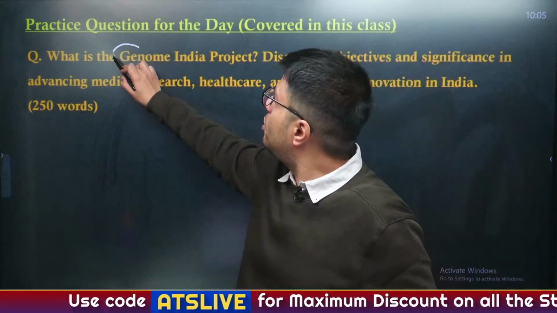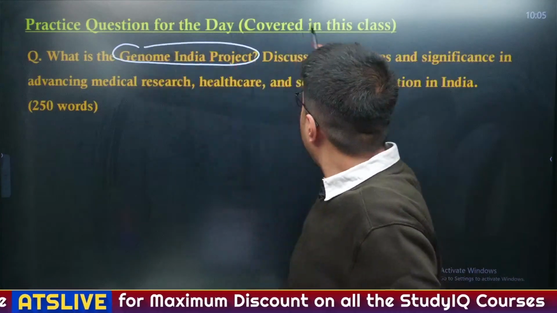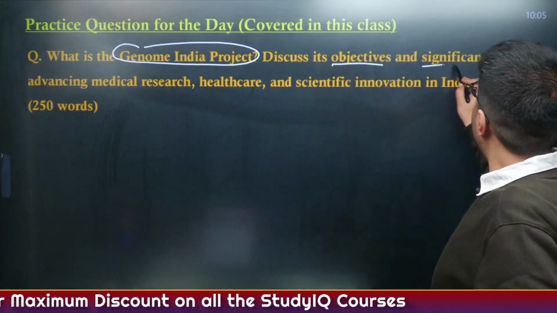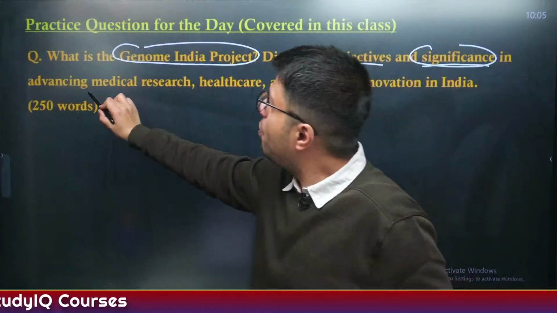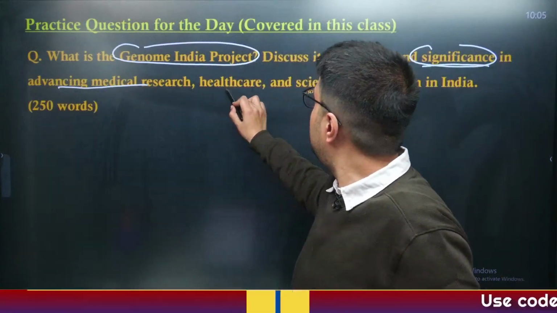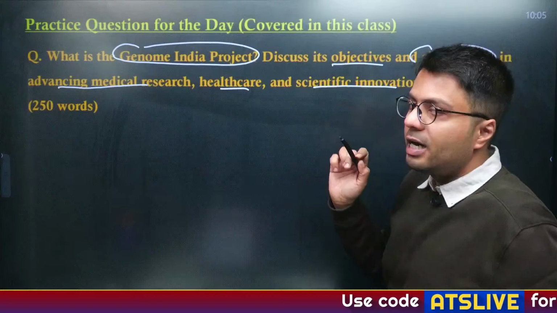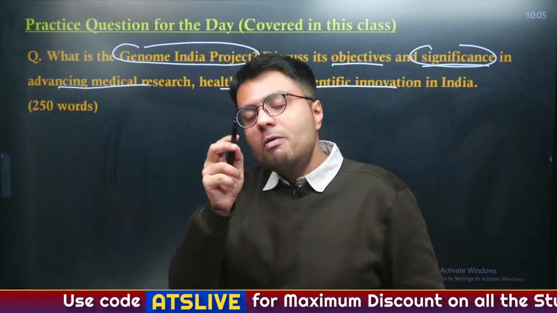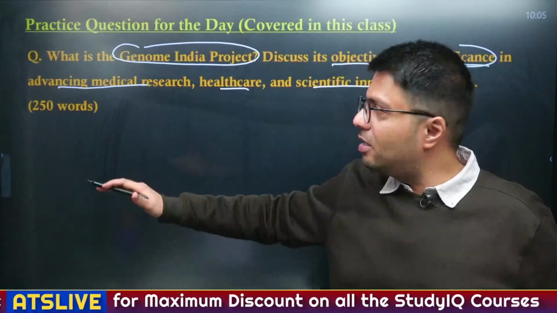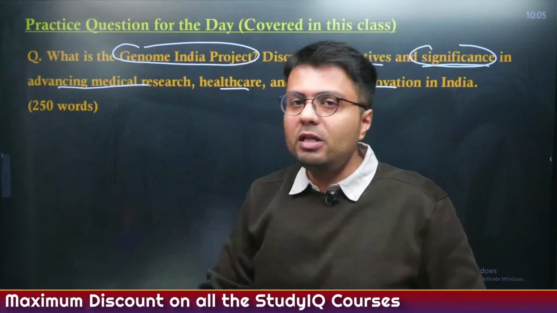And this question is on the Genome India project, and what are the objectives of this project. We also have to discuss the significance of this project, particularly with a focus on advancing medical research, healthcare and scientific innovation in India. And you have to write this question in 250 words, so we'll try to attempt this question after the discussion of this article, before the session ends.